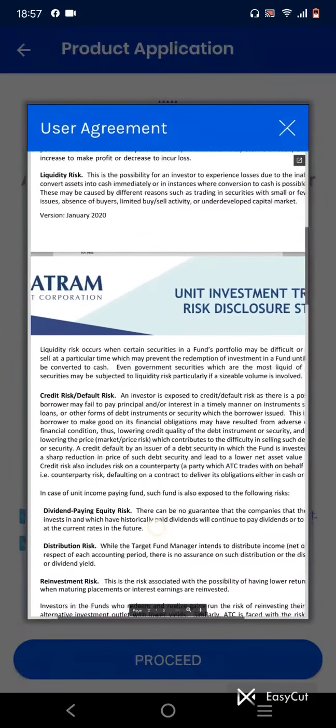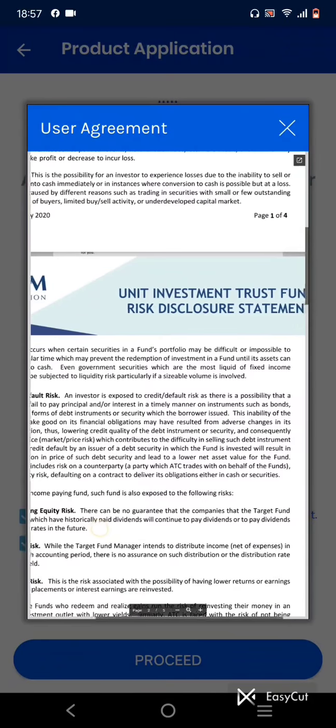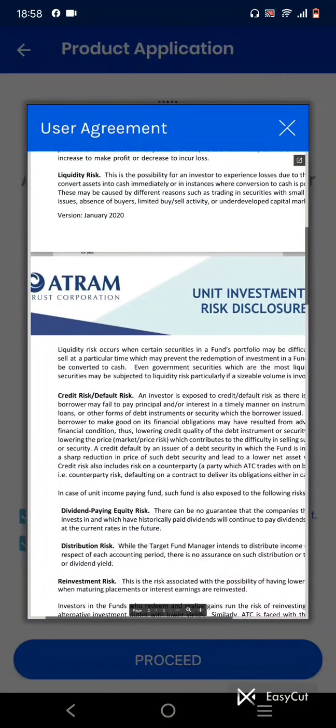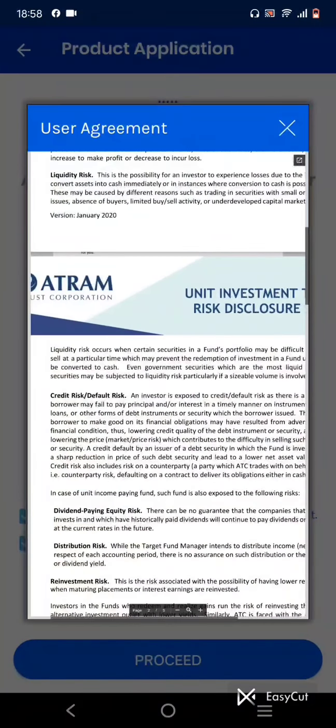Credit risk also includes risk on counterparty, a party which ATC trades with on behalf of funds. Counterparty risk is the risk of defaulting on a contract to deliver its obligations either in cash or securities. So there's a credit risk or default risk. If the money that we invested goes to a borrower who is not a good borrower, not paying their debts, there's a default risk or credit risk.